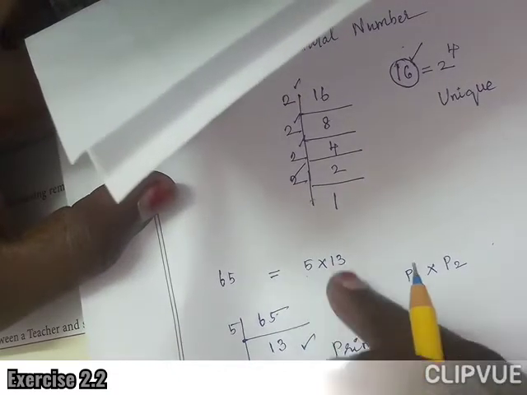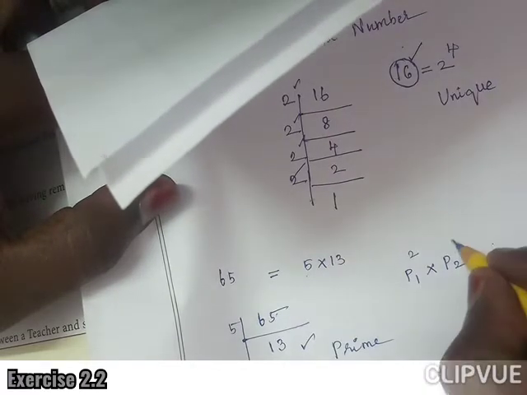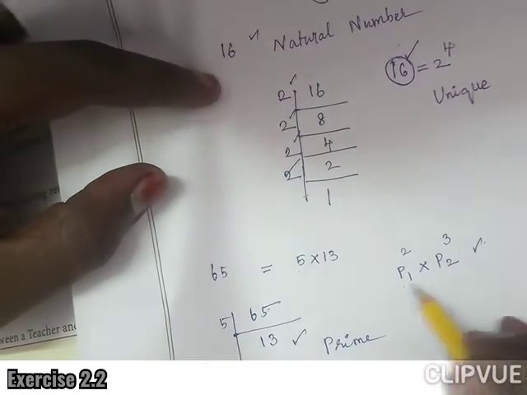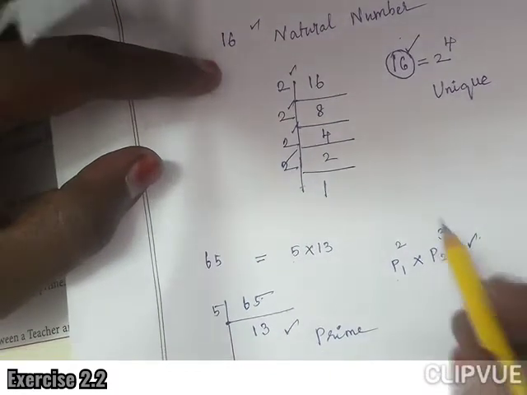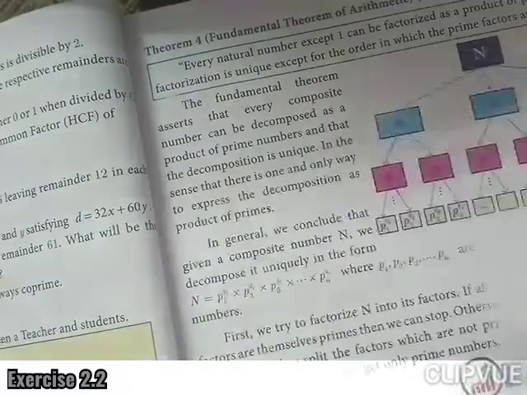The 5 is P1, this 13 is P2. If 5 exists 2 times, we can write P1 square. 13 exists 3 times means P2 cube, like that. So this P1 and P2 are the prime numbers, and this 2 and 3, actually Q1 and Q2, are the natural numbers.